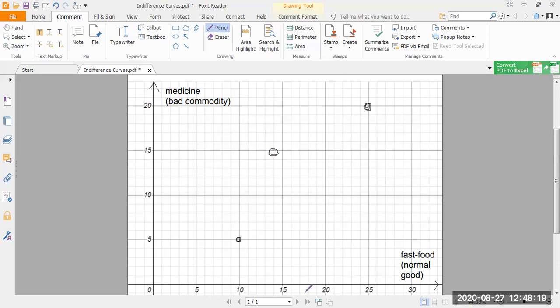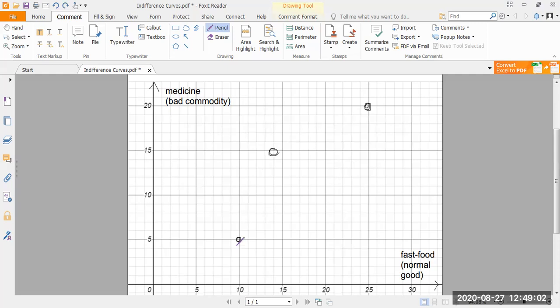So for every increase in fast food, my health problems and my health hazards will increase. I'll have stomach upsets, I'll feel ill, I'll feel sick, and I'll have to take medicine for that. So I'll still remain happy because I'm having fast food, but I'm also having to consume a lot of medicine. So this essentially means that I am at the same satisfaction level, the same utility level. So what I can do is join these points, and I can say that all these points are on the same line.